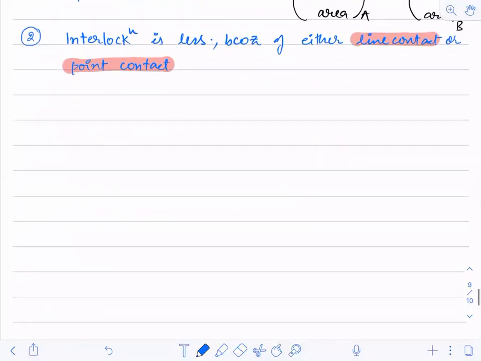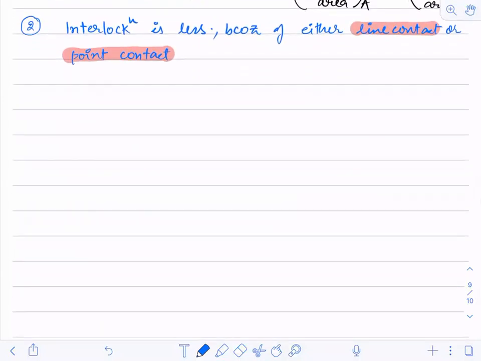Just see here. First, in sliding friction, I asked you: when I have a block, is there a surface contact or a line contact between the surface and the block?